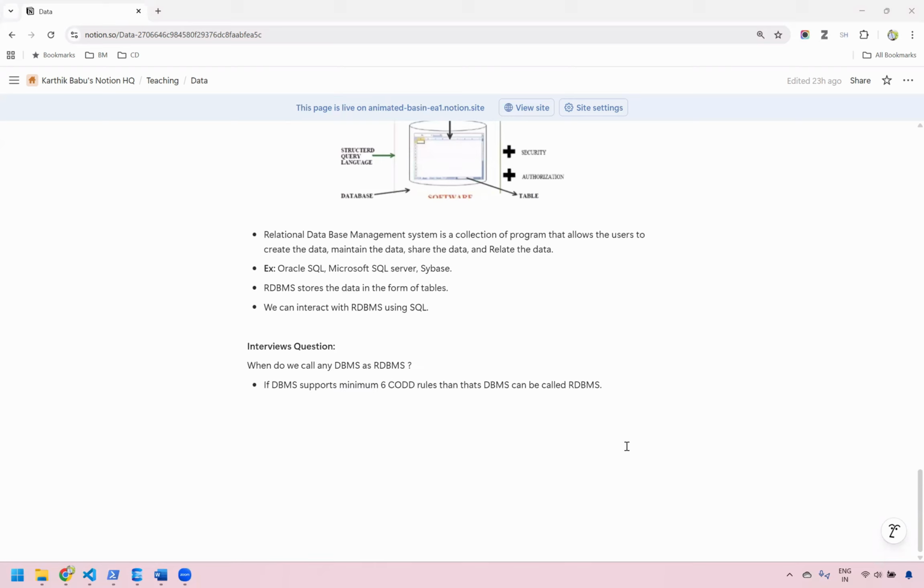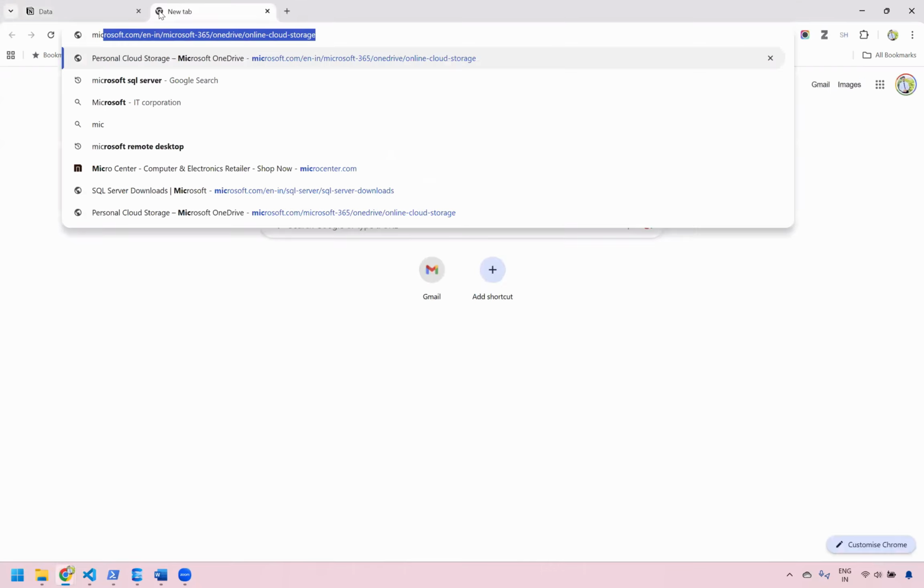Now, for our practical understanding, we have to execute all these SQL queries in a SQL server. Only then will we be able to practice and gain full confidence. So for the entire SQL class, you will be using one application by the name Microsoft SQL Server.